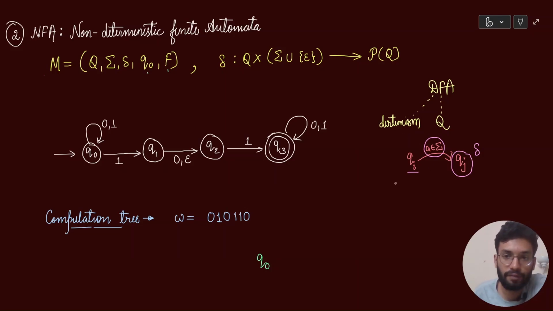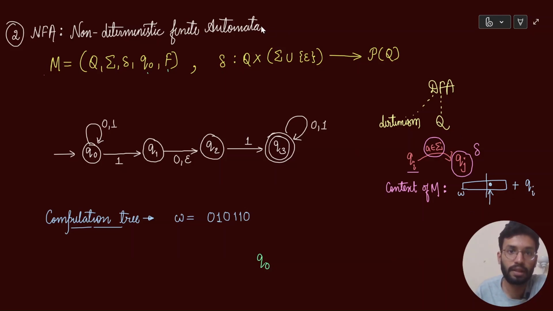So if we talk about the context of a DFA, what do you mean by context of a machine? Context of a machine M means that when the machine is computing or processing a given string W, at any given point of time, what is it computing right now? So basically this is my, let's say, string W. The machine, at any point of time, has reached here, and this is the next character which it is going to process. So there is a pointer like this.